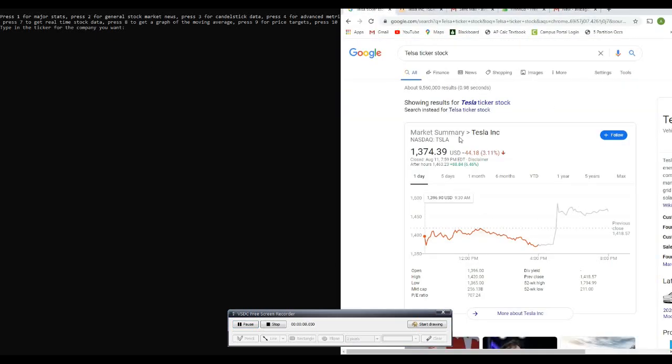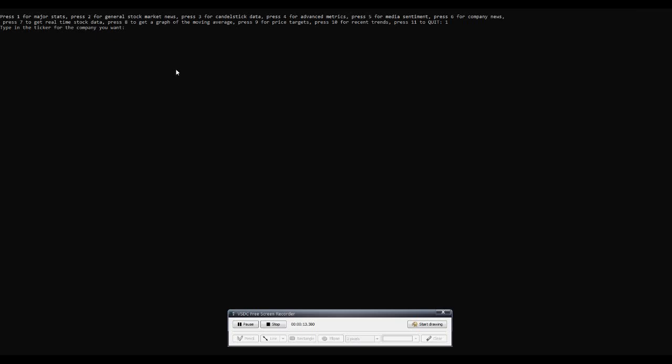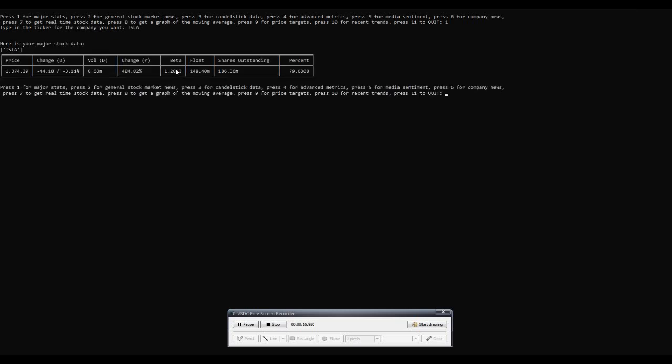Let's see what Tesla's ticker is. Tesla's ticker is TSLA, so let's type in TSLA. Now, as you can see, it gives you many metrics. This is your major stock data, and it's very important data. It gives you the price of the share, the change, the daily change, the yearly change, the volume,